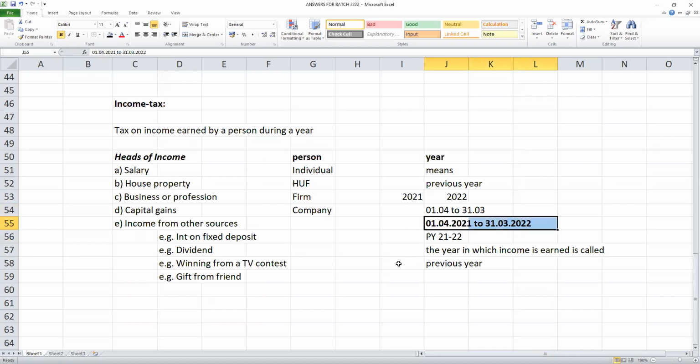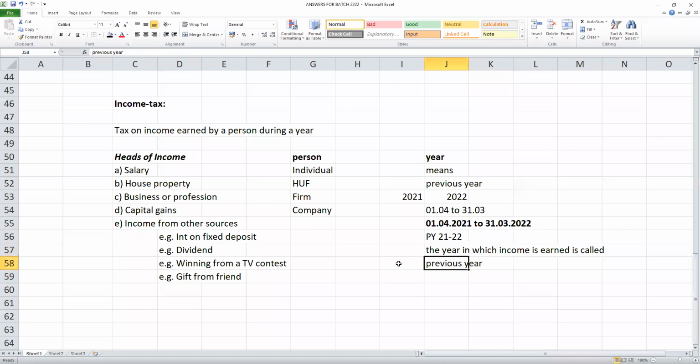Still we are in the month of January. Today is 29th January. So still the year is not over. It starts from 1st of April and ends by 31st of March. So whatever income earned during this year will be subject to tax.